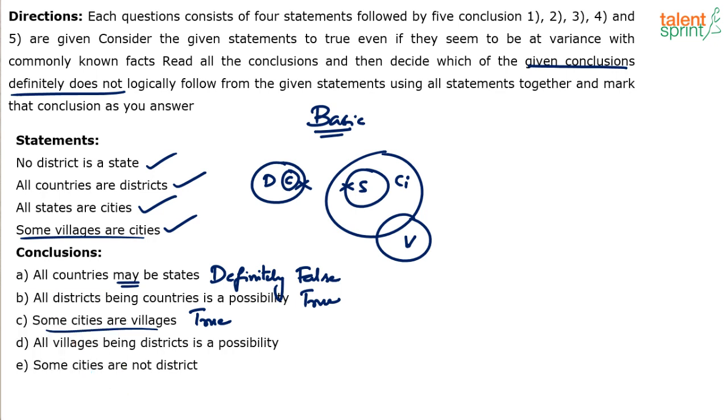For example, we can draw villages in this fashion. Let me use a different color. We can draw villages like this. All villages being districts is here, right? Yeah, all villages can be districts. Let me draw the possible diagram here. The diagram that I am visualizing in my mind has to be put on paper. So we can draw it in this way.